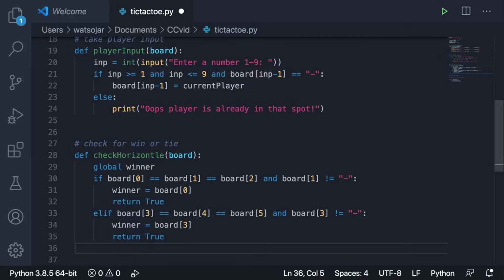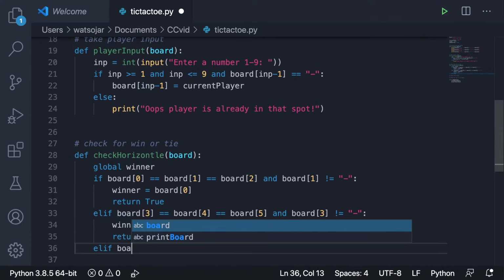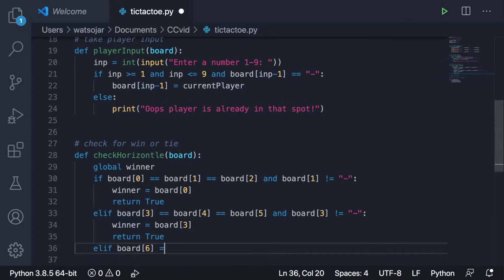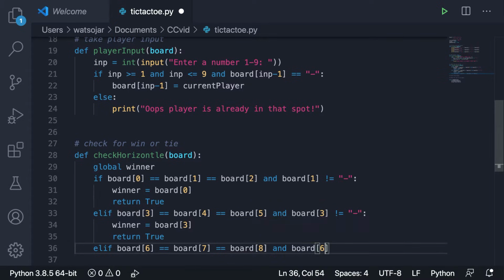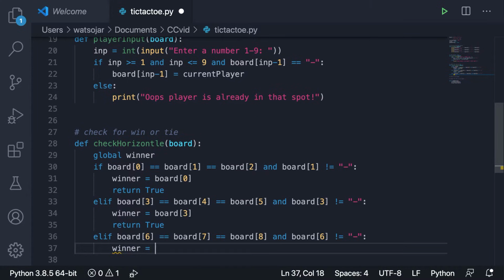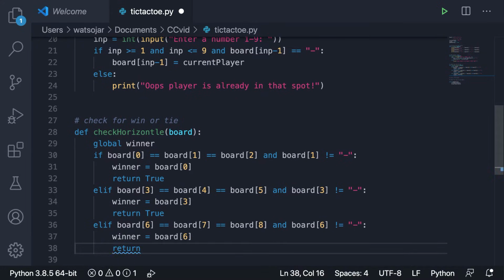And then for the last one, we can do elif board bracket 6 equals board bracket 7, which equals board bracket 8, and board bracket 6 does not equal a dash. All right. And then we're going to do the same thing, set winner equal to board bracket 6, and we're going to return true. All right, so we got the first one of these done.